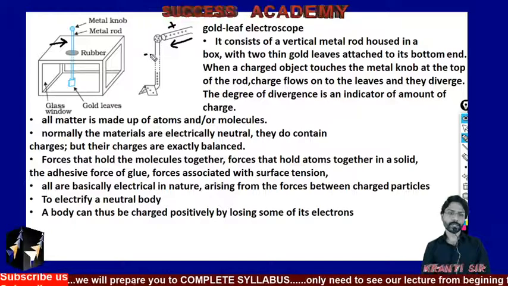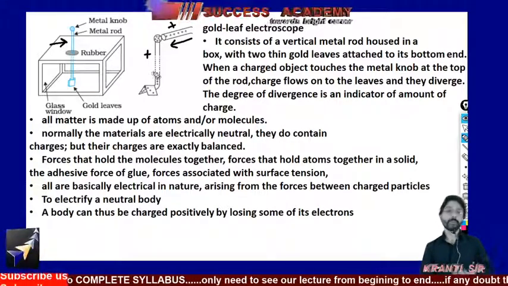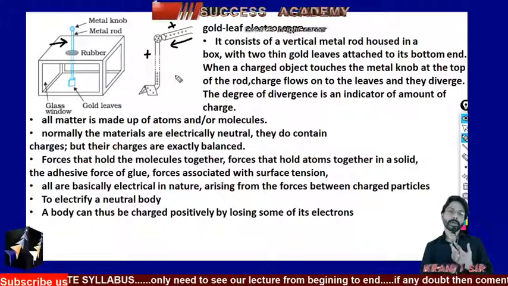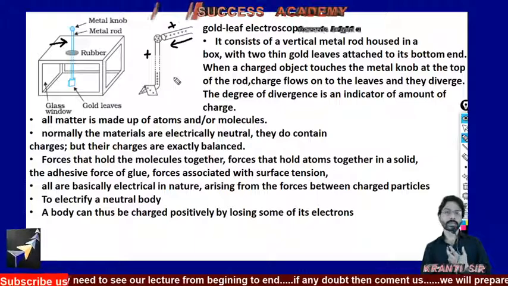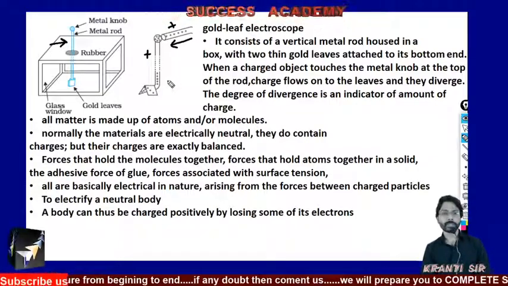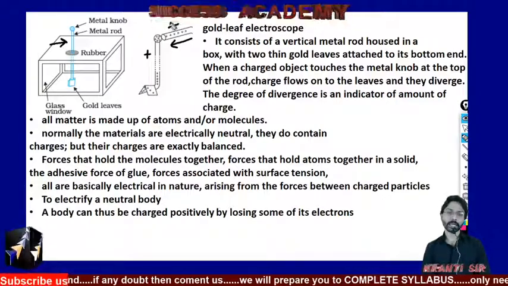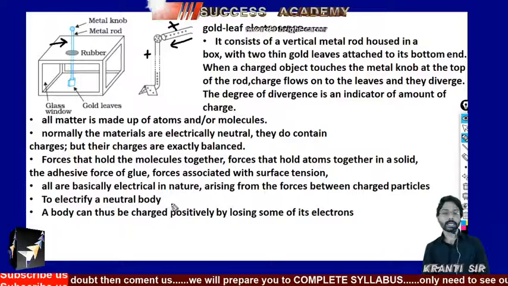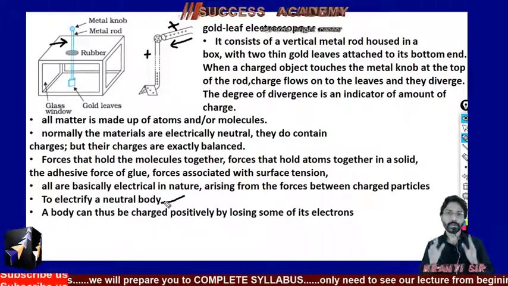Because of that, this rod also became positive in nature. It means if you want to make a body that is electrically neutral become positive, you have to bring another charged body near to it. Then the body will become electrified.